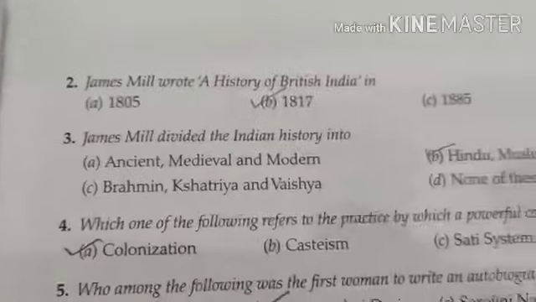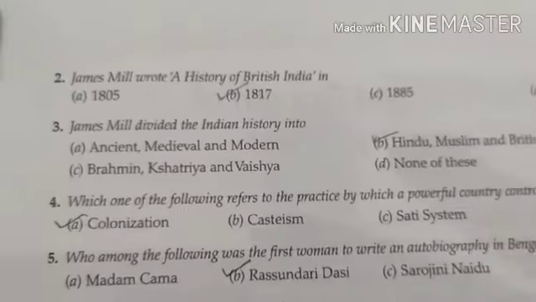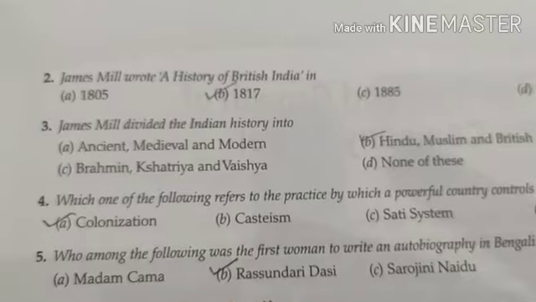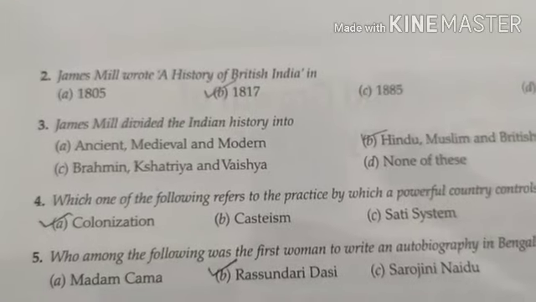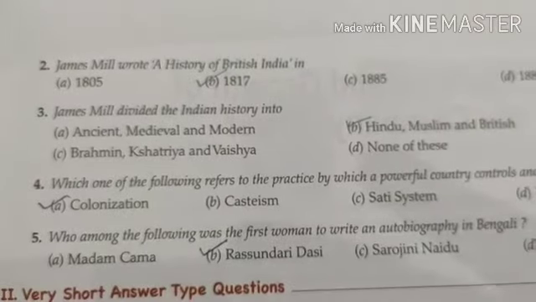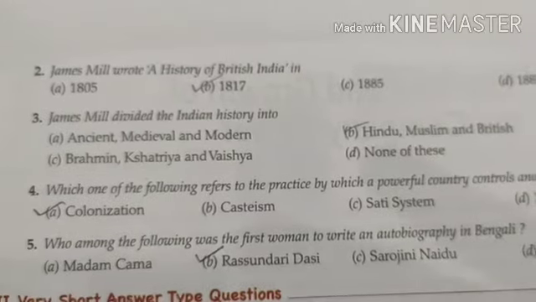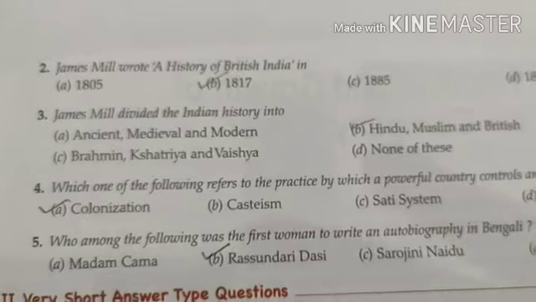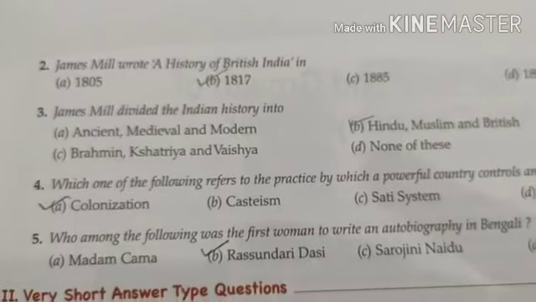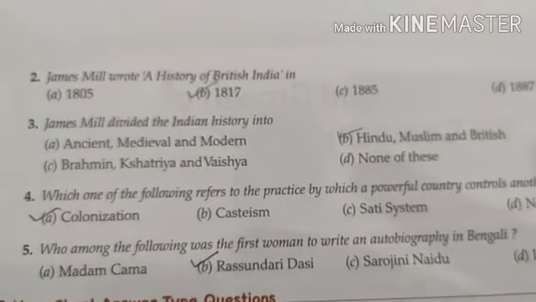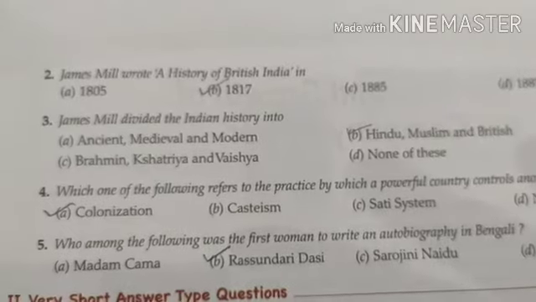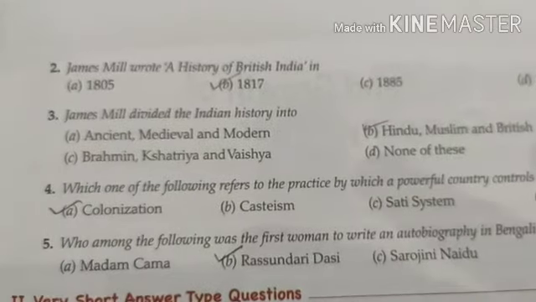So here question number 2, as you can see, James Mill wrote a history of British India. James Mill is a Scottish philosopher, and he wrote a book, A History of British India, in 1805, 1817, 1885 or 1887. I have ticked 1817.